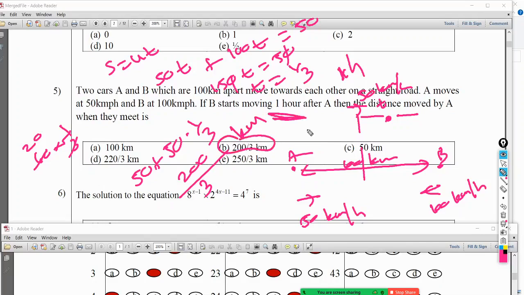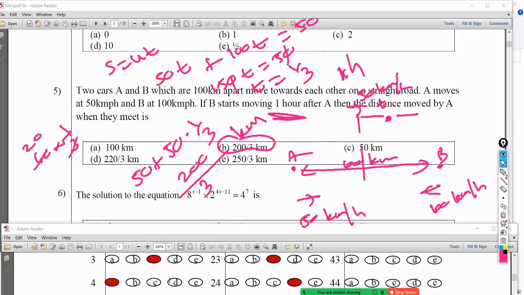Answer is B. So therefore it can't be this, it can't be this, it can't be this, it can't be this. No, none of those. Answer is B. I always double check whether anything else can be the answer. So the answer is B. If I make a mistake, just let me know. Yes, B. Okay. I hope you get it, right?